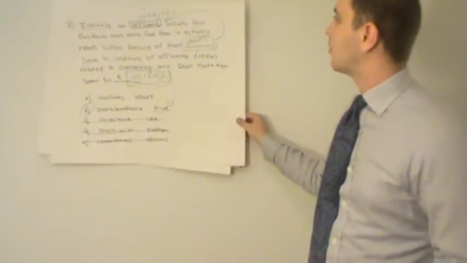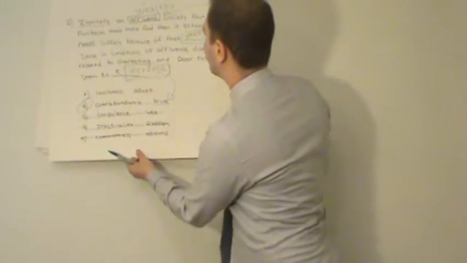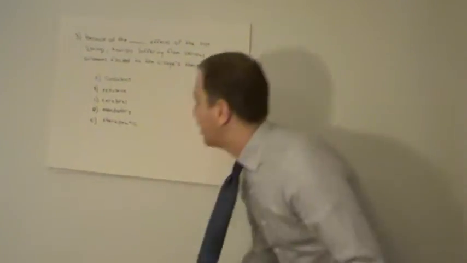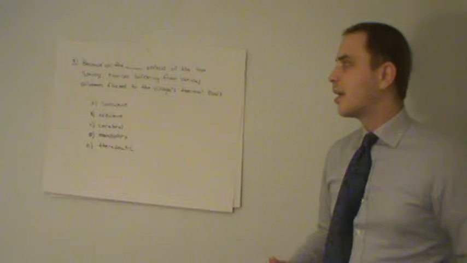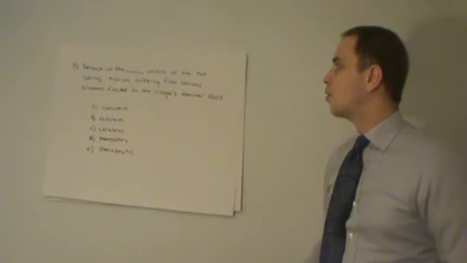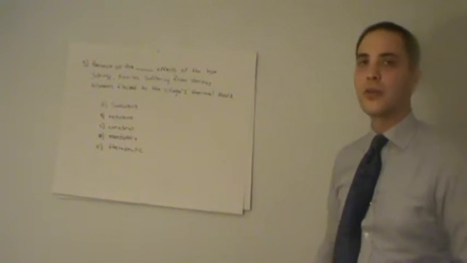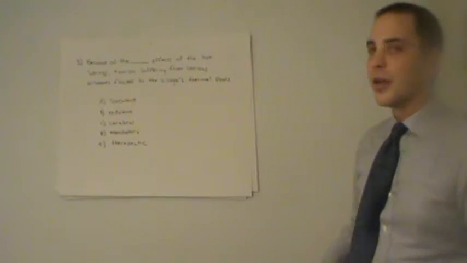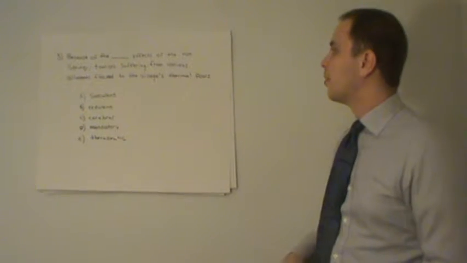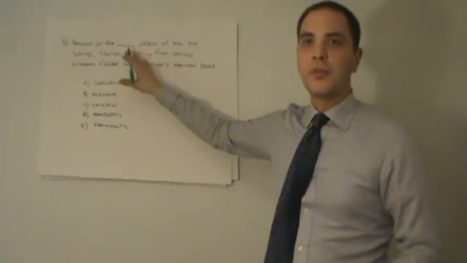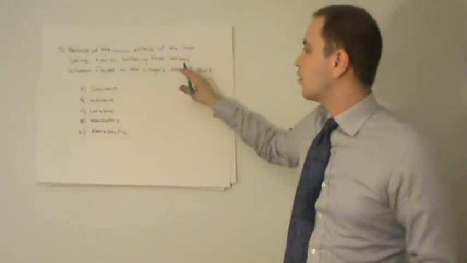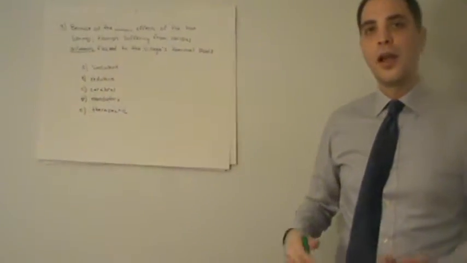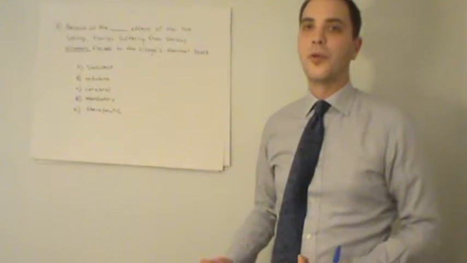Finally, the last sentence completion problem, number 3. Because of the blank effects of the hot springs, tourists suffering from various ailments flock to the village's thermal pools. Now, again, this is quite an easy problem if we know all of the vocabulary words in this particular sentence. And the most important word is ailments. And an ailment is a health problem or a disease.